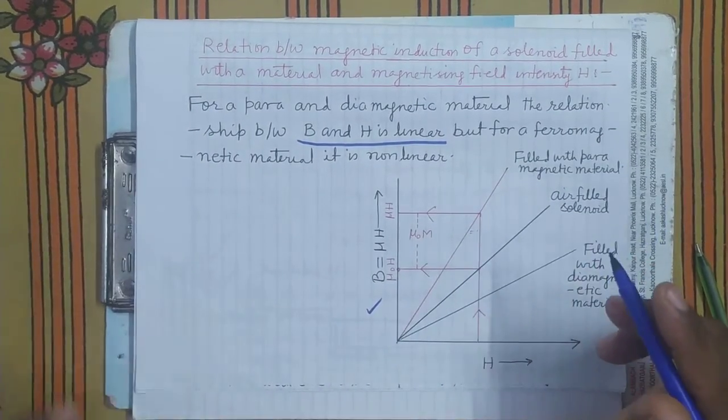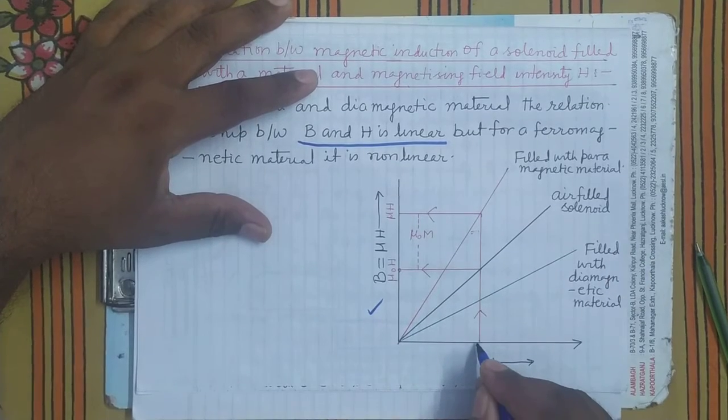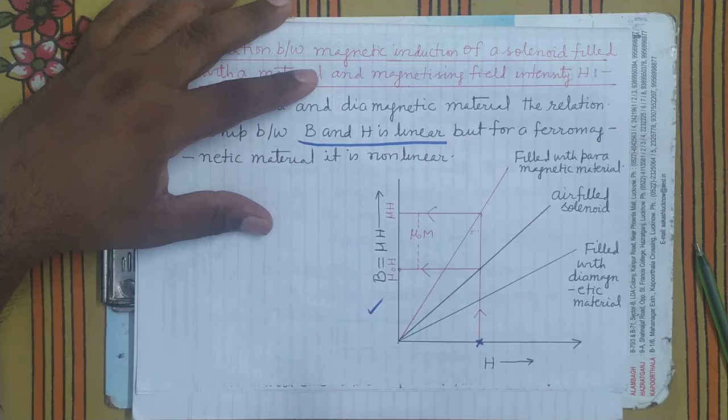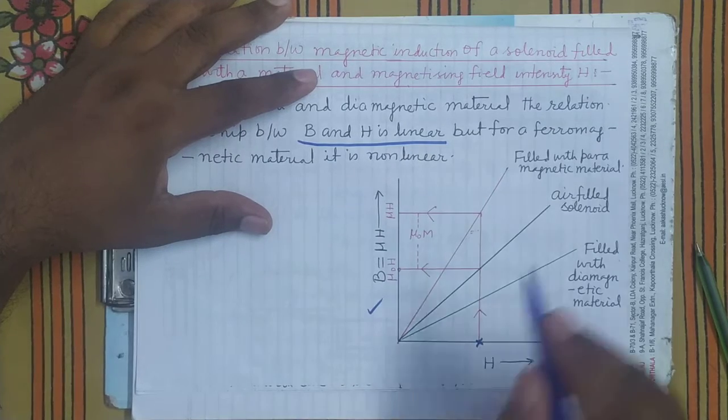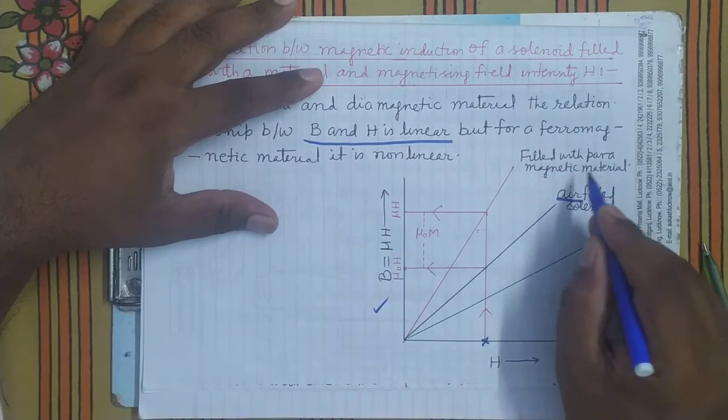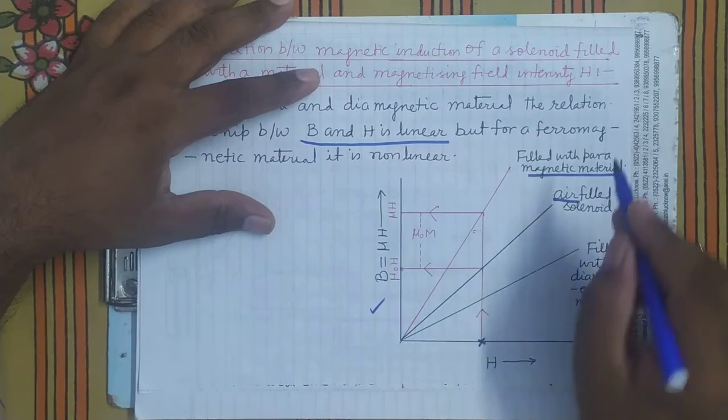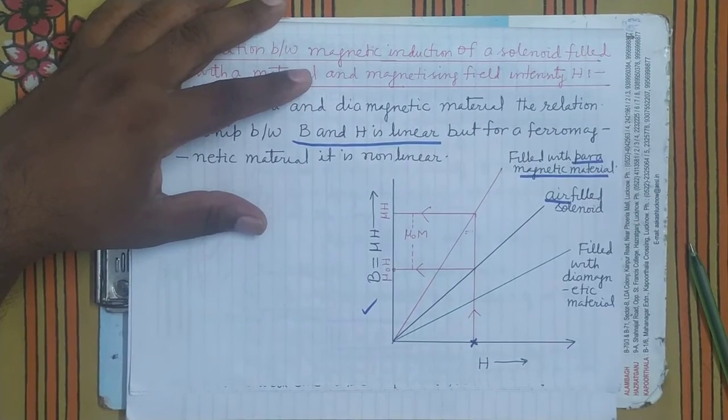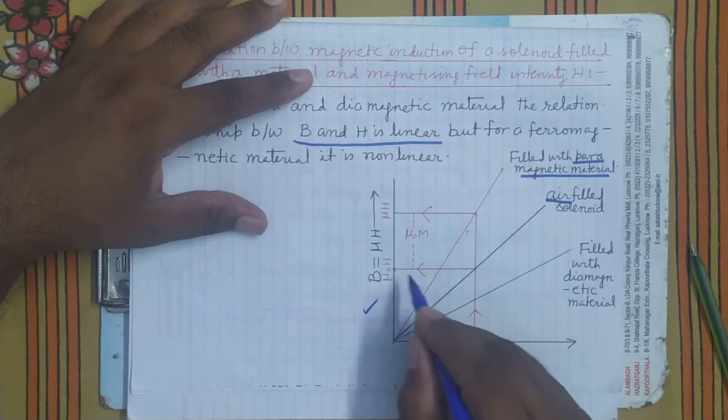Now see here. For this value of H, compare the magnetic induction inside the solenoid when there is air and when there is paramagnetic material. In air it is this much.